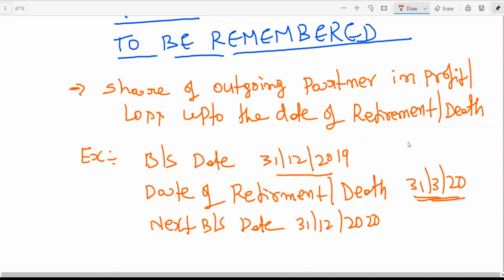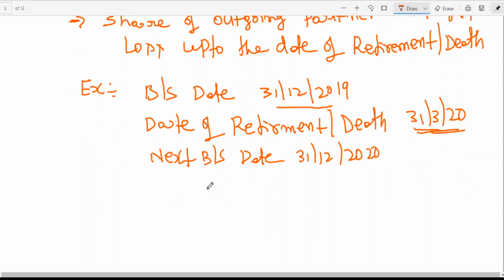If a partner is retiring on the balance sheet date, no issue. This point does not arise. This point arises only if the partner is retiring after the balance sheet date. In simple words, here I am writing a note.